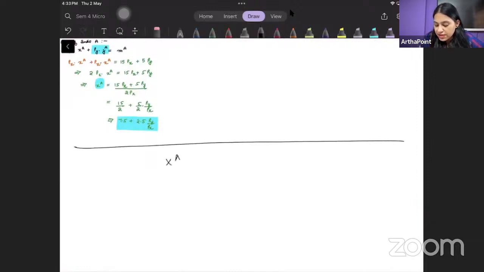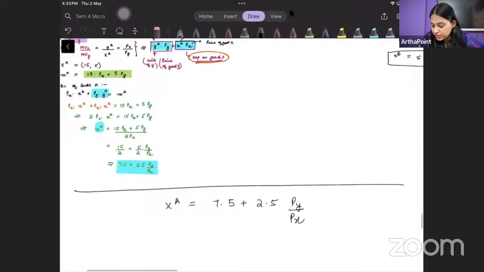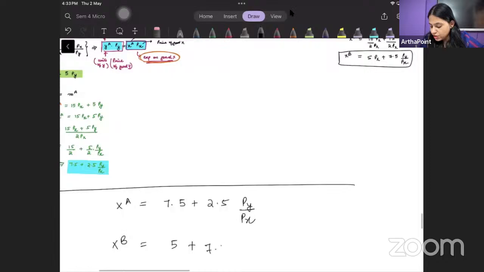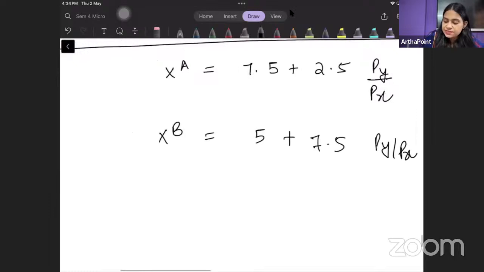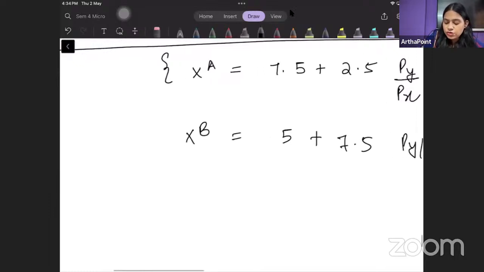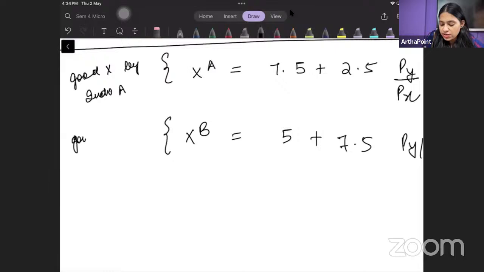I found out that my xa was 7.5 plus 2.5 py by px. ये demand of good x by individual A है. And I found out that my xb is 5 plus 7.5 py by px. ये demand of good x, this is demand of good x by individual A and this is demand of good x by individual B.